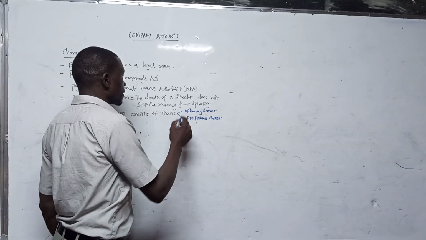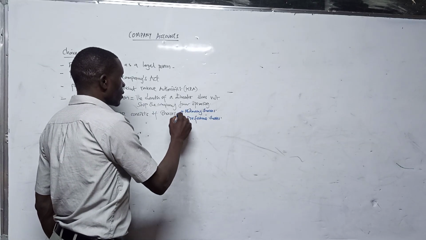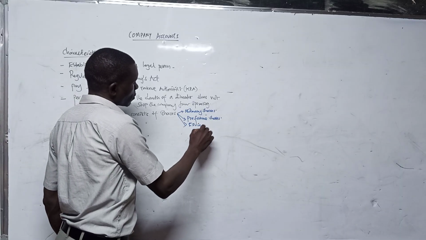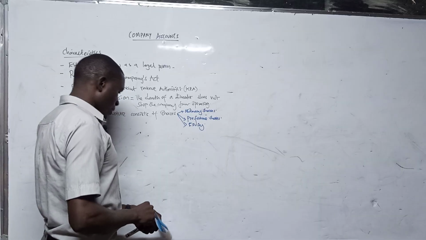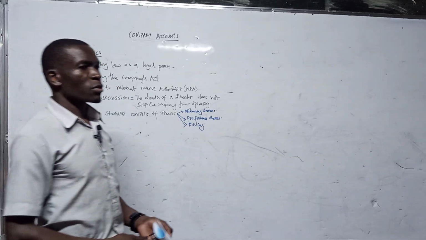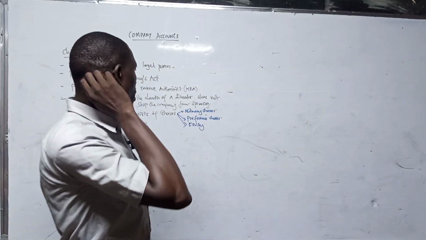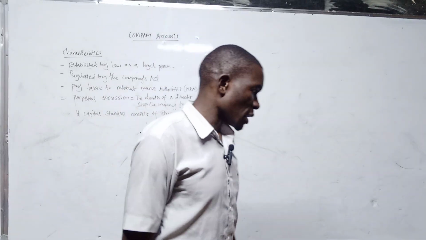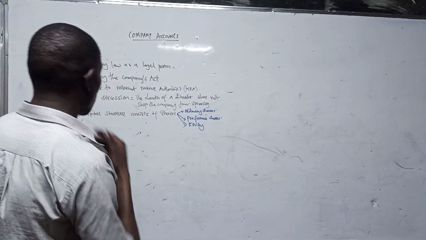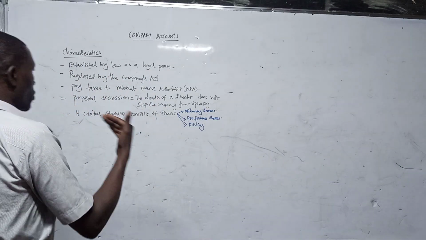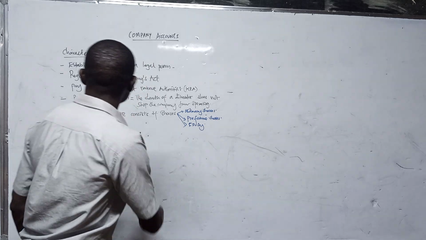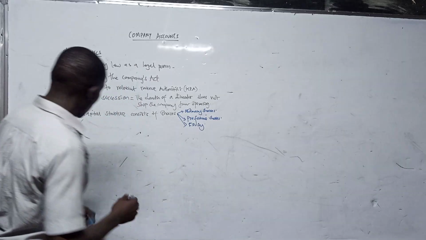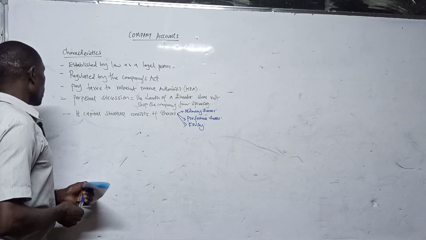You will even find equity. In other words, equity is just the capital. So where we have equity, whether in the form of ordinary shares or preference shares, you find all those types of shares when discussing share capital in a company. But what you should understand here is that its capital structure consists of shares. At the same time, a company has what is called reserves.